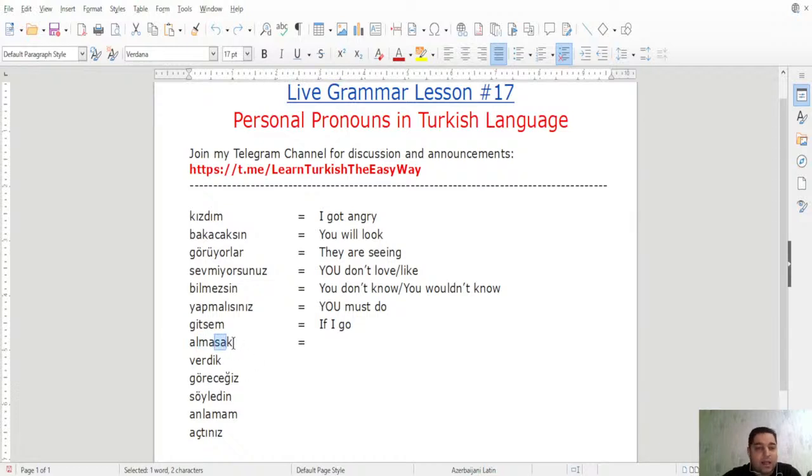And then we have K. K was what? First person plural, remember. K is biz. So al, to buy. Ma, negative. Then sa, se, conditional if. And then K, personal ending is we. If we don't buy, if we don't get.